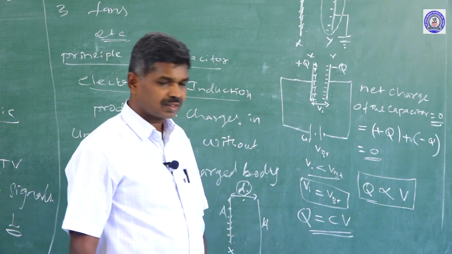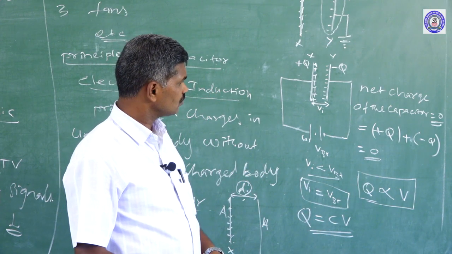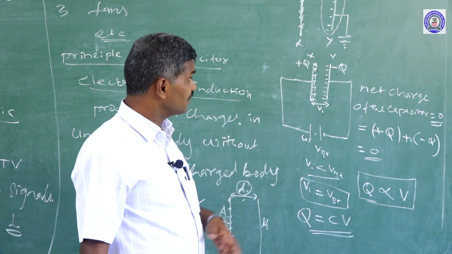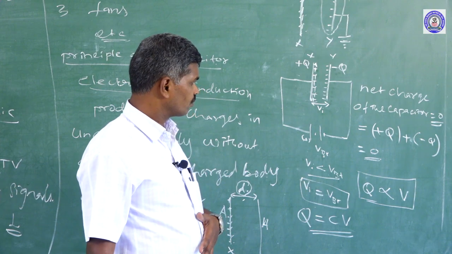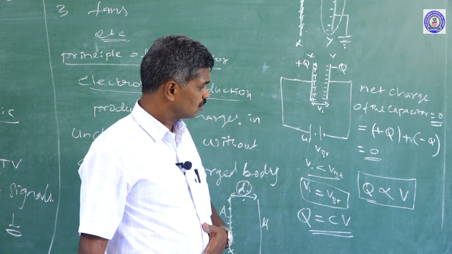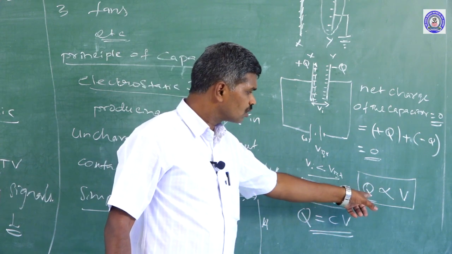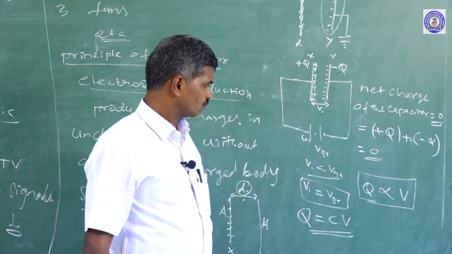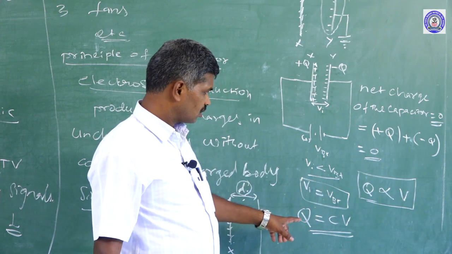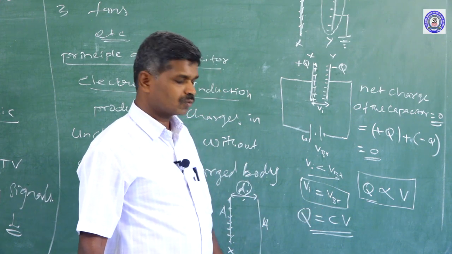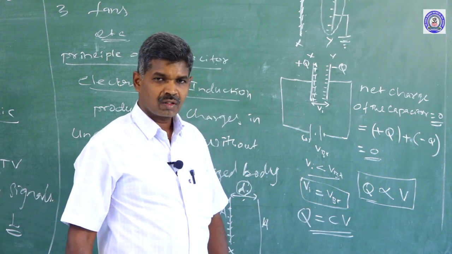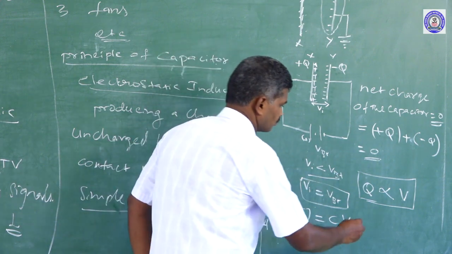Before taking this equation, we said the charge stored in either plate is directly proportional to the potential difference. That is why we take Q proportional to V. Then removing the proportionality, Q is equal to CV. So, what is that C? It is the proportionality constant.